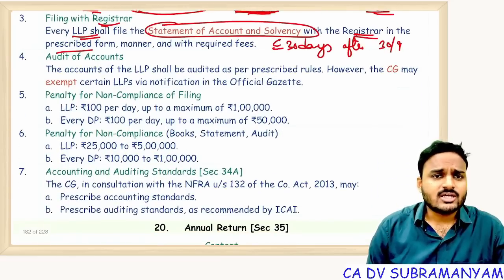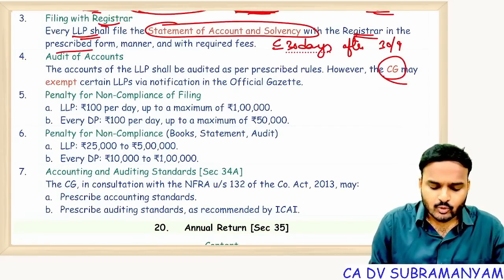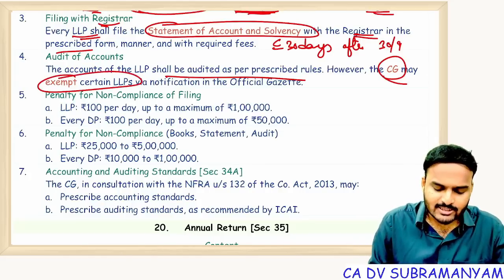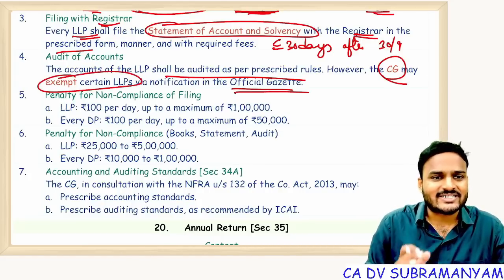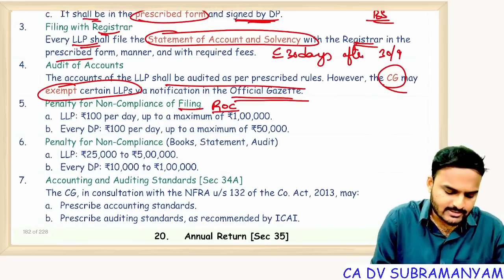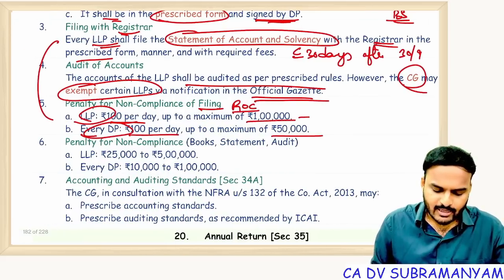Audit of accounts, how audit will be conducted. CG is having power to frame rules and regulations. Also, CG is having a power to exempt certain LLPs from the audit requirement. And penalty for non-compliance of filing, ROC filing, you failed with ROC filings. So third point violated, then 100 per day, maximum 1 lakh for LLP, 100 per day, maximum 50,000 for designated partner.